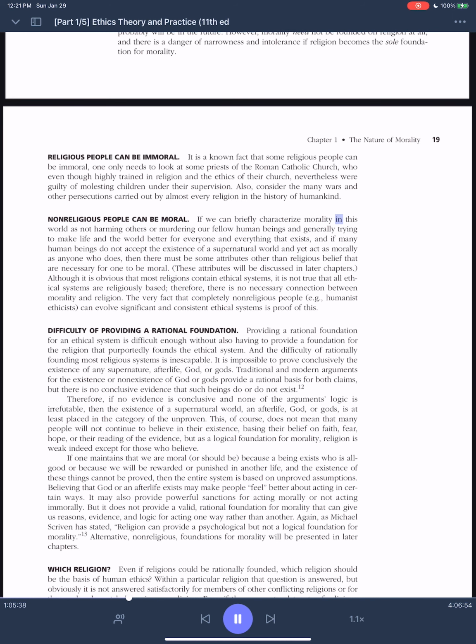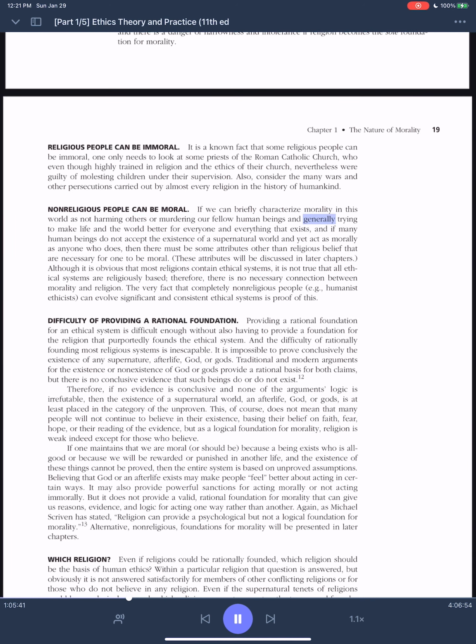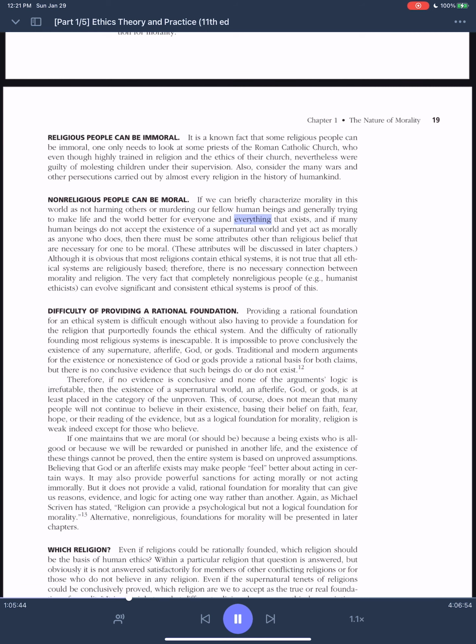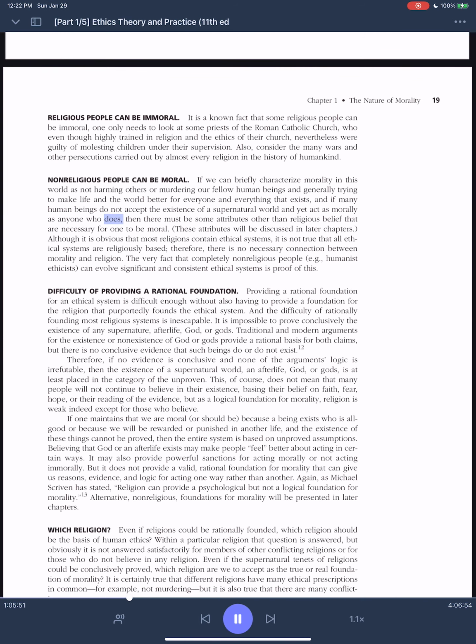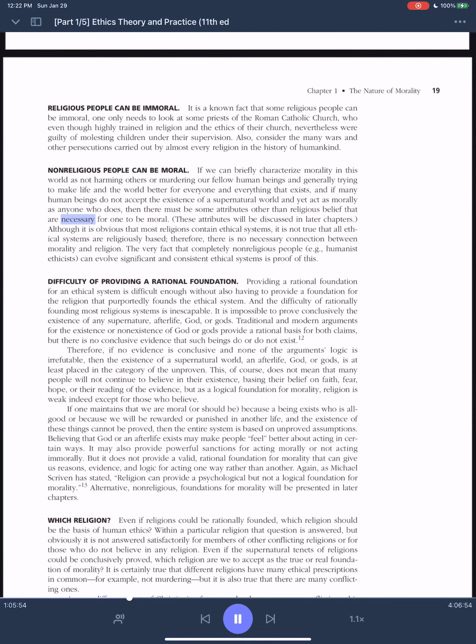Non-religious people can be moral. If we can briefly characterize morality in this world as not harming others or murdering our fellow human beings and generally trying to make life and the world better for everyone and everything that exists, and if many human beings do not accept the existence of a supernatural world and yet act as morally as anyone who does, then there must be some attributes other than religious belief that are necessary for one to be moral. These attributes will be discussed in later chapters.